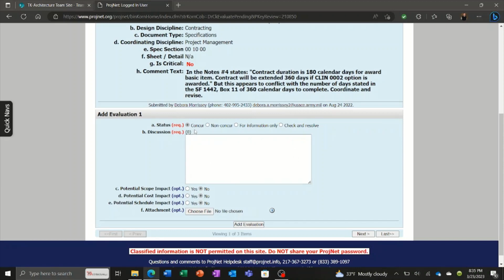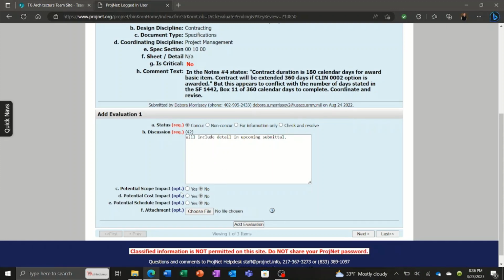A good practice is, even if you have a concur, it is always good to put the response in here. Will include detail in upcoming submittal. So you never want to leave this blank. You want to put something in there that states what your action item is going to be.